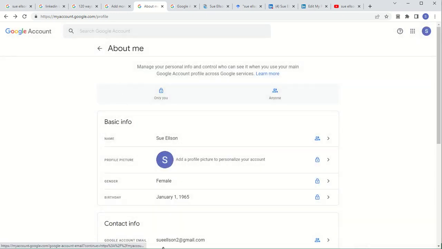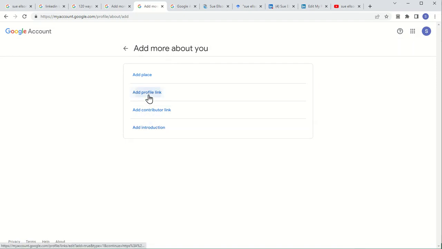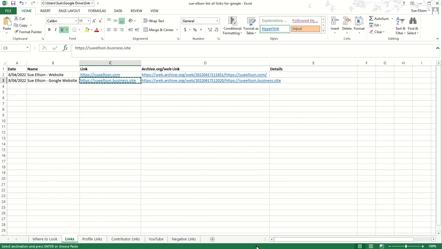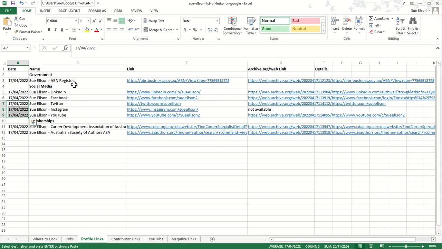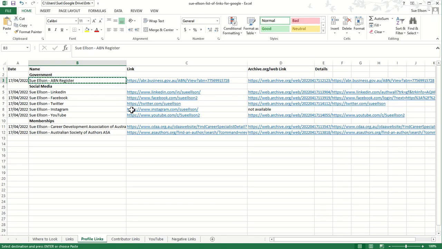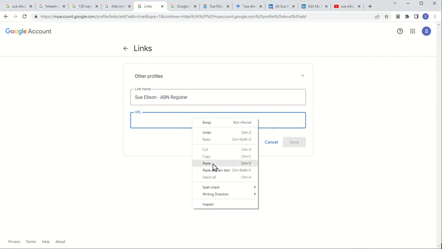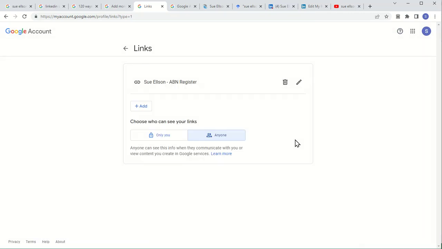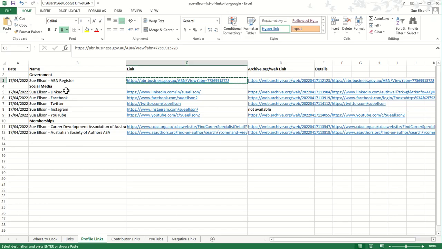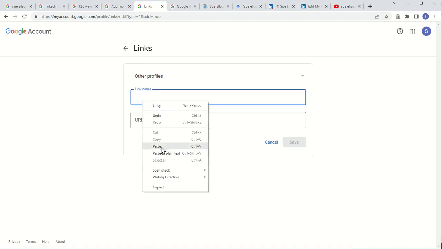So now what we want to do is start adding in profile links. So let's go to the first link on my profile link one, which is the Australian Business Number Register, the government one. So we'll copy that. And that definitely adds to my credibility. And it is one that will sometimes appear. And then we'll add another one. I'm not going to do all of these, but I just want to show you how easy it is to do once you have compiled your list.